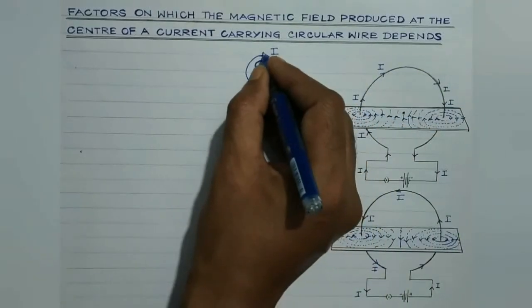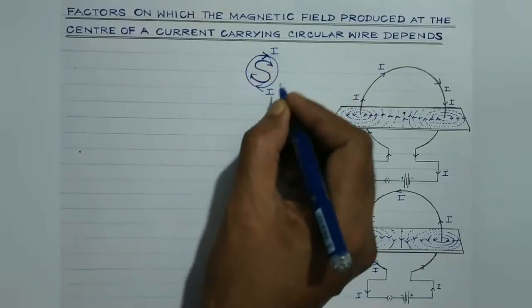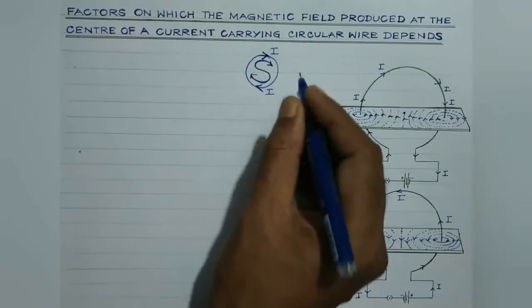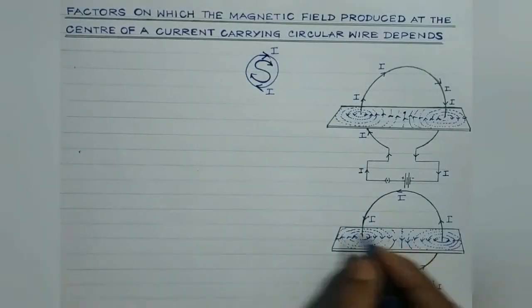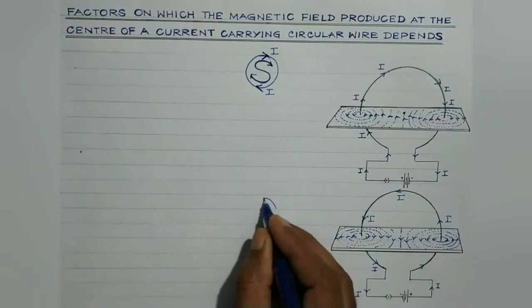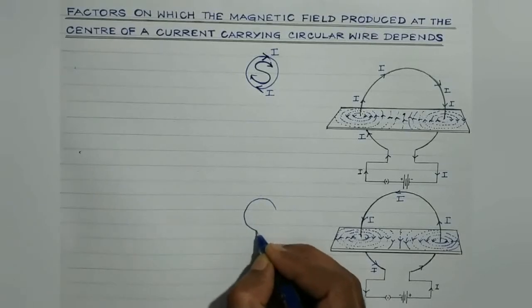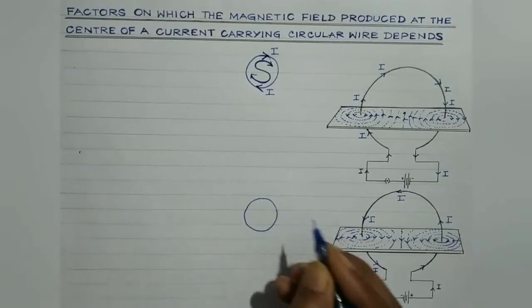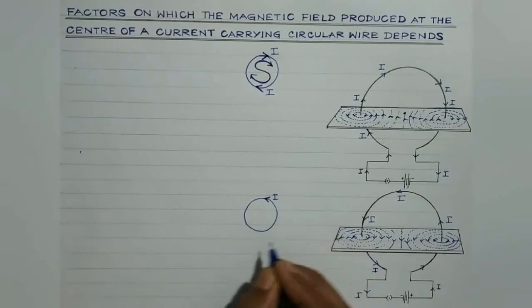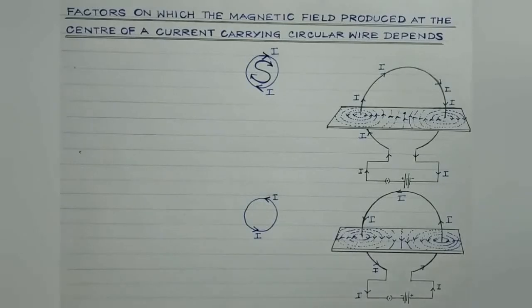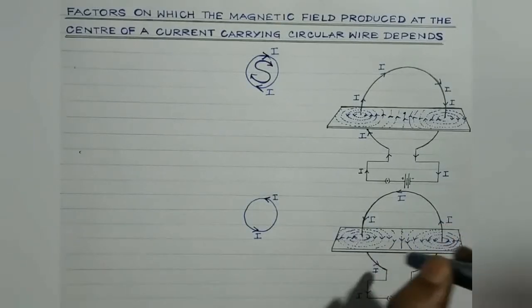So this face of the loop will behave as south pole, isn't it? While in this case, if the current is flowing through the circular loop in the anti-clockwise direction, then the field line seems to come out of this plane of the loop.